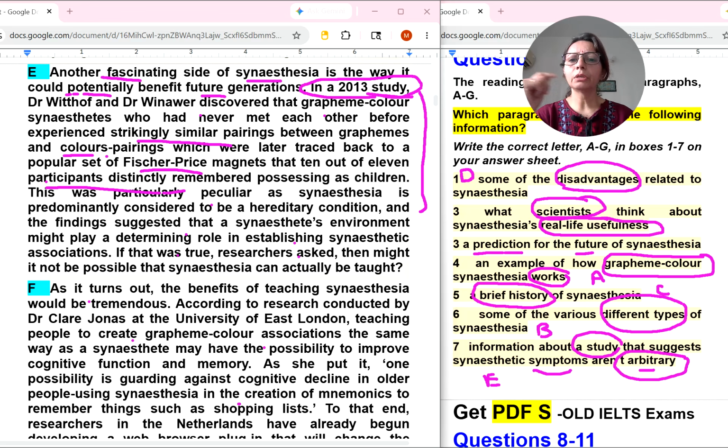Okay, now coming to F number. As it turns out, the benefits of teaching synesthesia would be tremendous. According to research conducted by this person, teaching people to create grapheme-color associations the same way as synesthetes may have the possibility to improve cognitive function and memory. As she put it, one possibility is guarding against cognitive decline. Cognitive means intelligence, brain kind of thing.